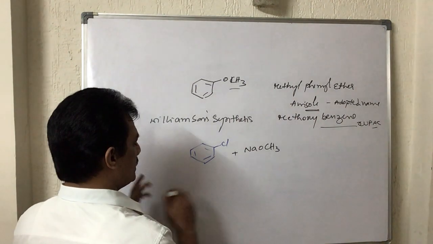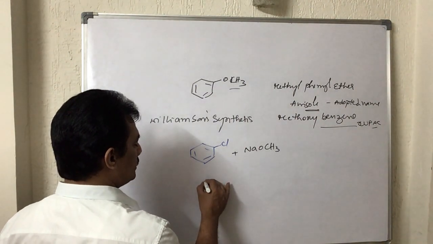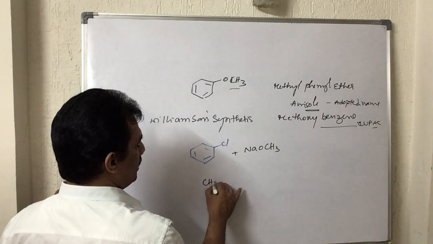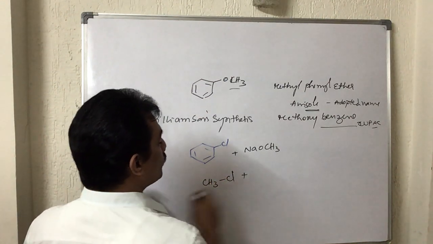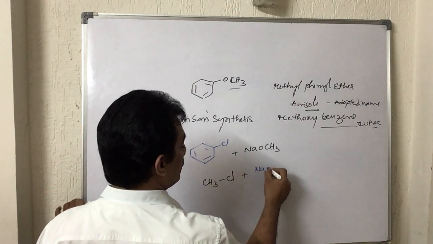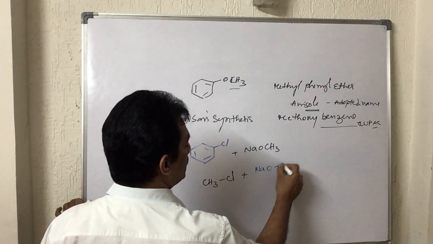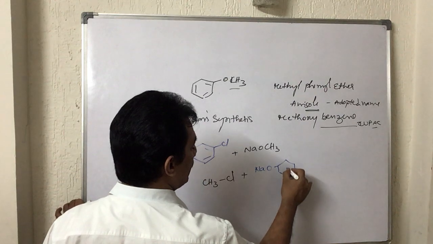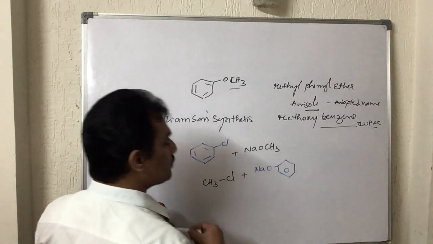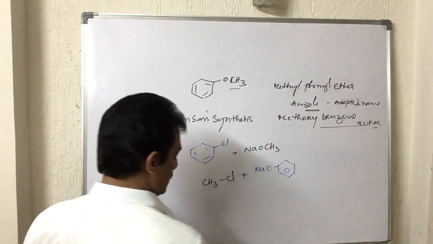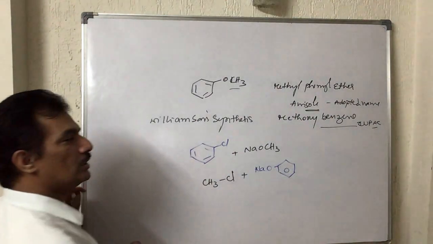The second one is methyl chloride or any halide plus sodium phenoxide. Of these two pairs, we have to consider which is useful in preparing methoxybenzene.